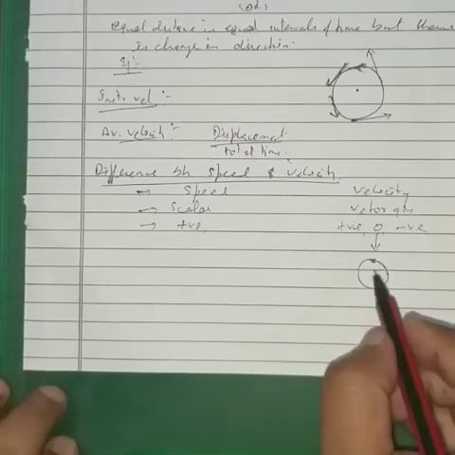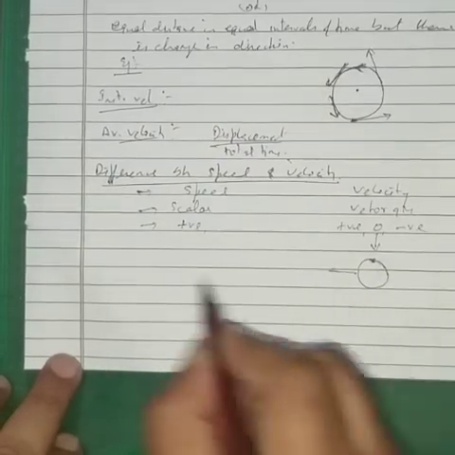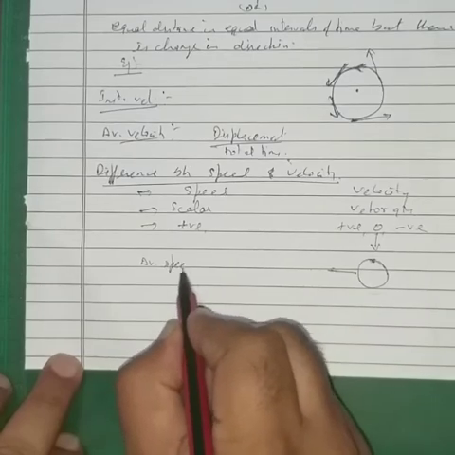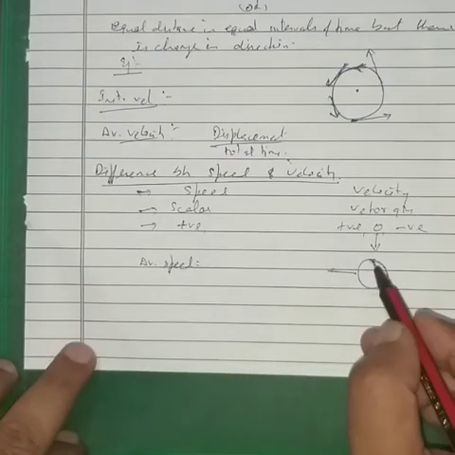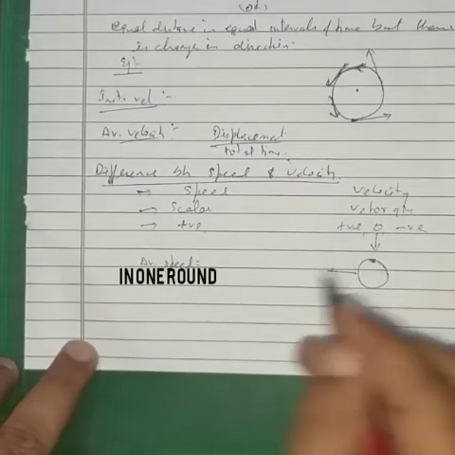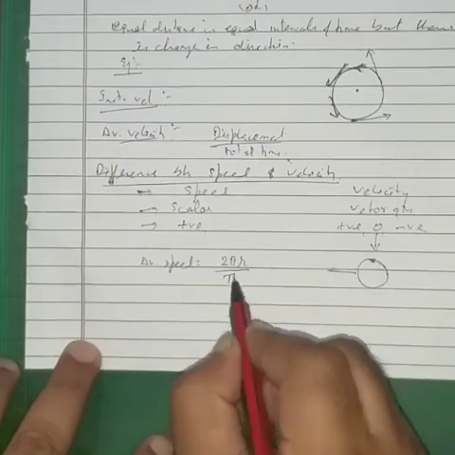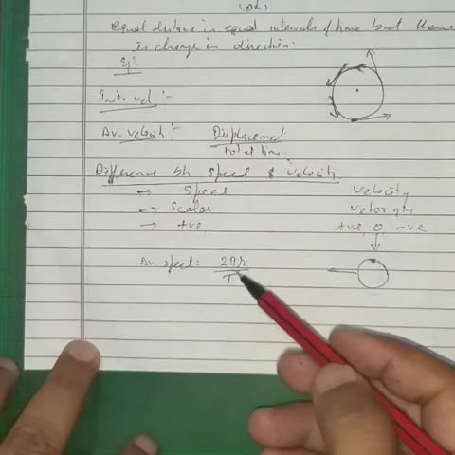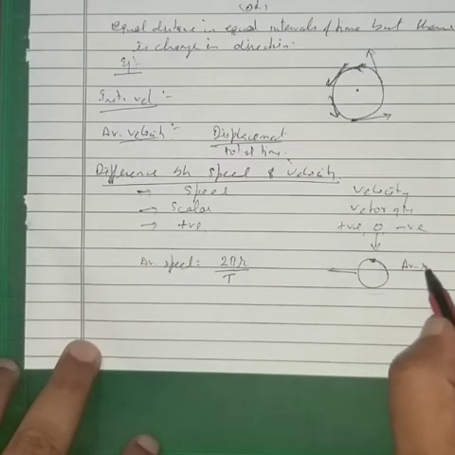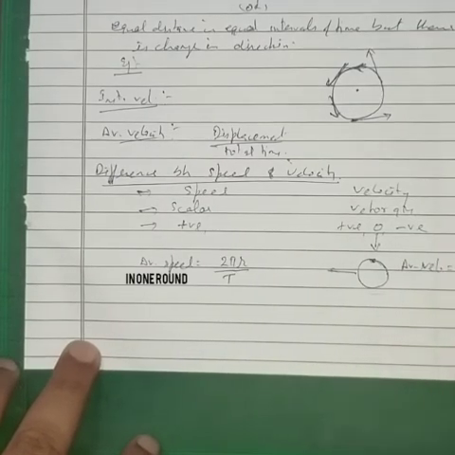If the time interval of one rotation is t, then average speed will be equal to 2 pi r divided by the time interval. This is the total distance traveled, and here the average displacement, average velocity will be equal to 0.